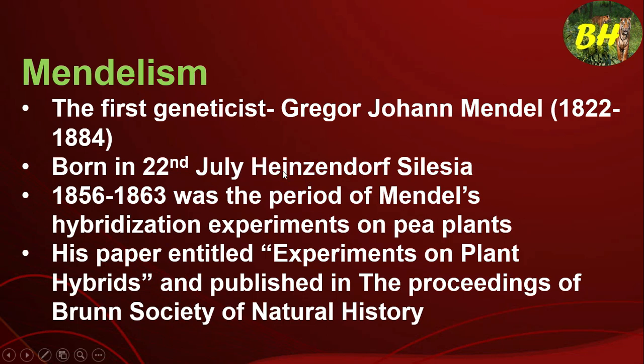The first geneticist, the father of genetics, is called Gregor Johann Mendel. His time period, birth to death, was 1822 to 1884. He was born on 22nd July in Heissendorf, Silesia. His main period of hybridization experiments on pea plants was 1856 to 1863, and his paper, entitled Experiments on Pea Plant, was published in the Proceedings of Brunn Society of